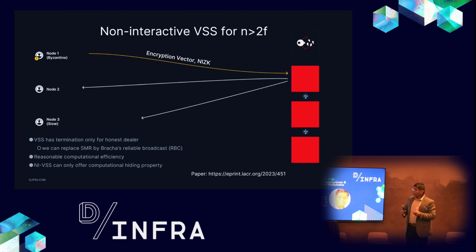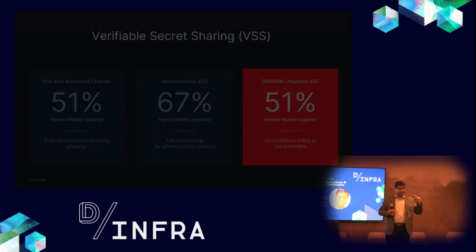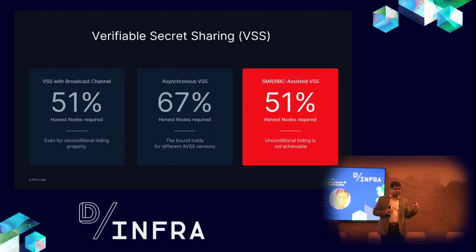So we can build such a thing in general. If we have a reliable broadcast or SMR protocol available, we can use that to build VSS, which is a core primitive. By VSS, I mean verifiable secret sharing. There is Shamir obviously there. But the interesting thing to observe is that I cannot achieve the unconditional hiding property.